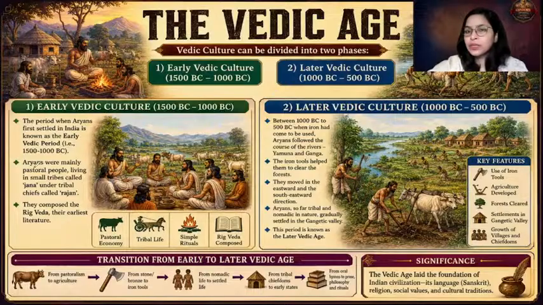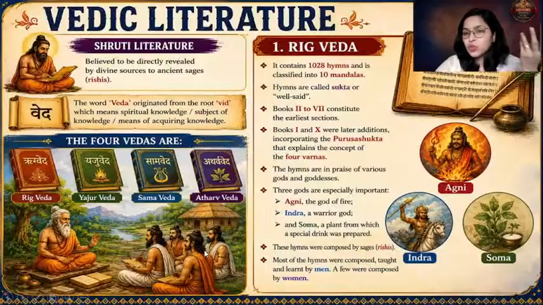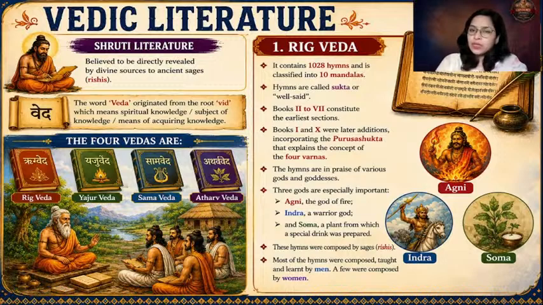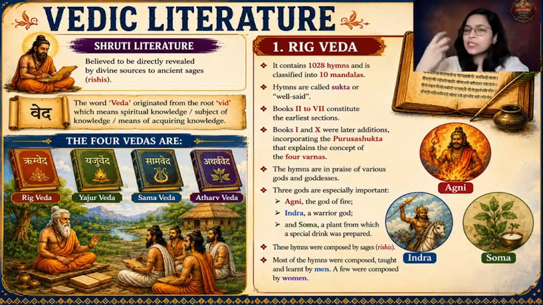Now we are going to understand the sources to study this Vedic age. In the upcoming session, I will take the early Vedic part and the later Vedic part in detail. But today we are going to focus on the sources of information. From where do you get the information to know about this Vedic age? To study the Vedic age, the primary source of information is the Vedic literature. Literature is of 2 types, Shruti and Smriti. What is the Shruti literature? The Vedas are considered to be a part of the Shruti literature.